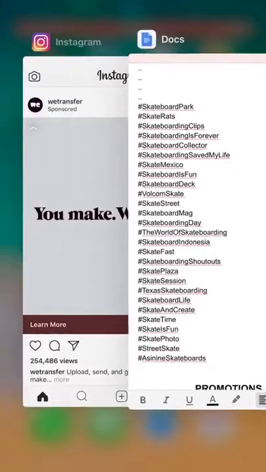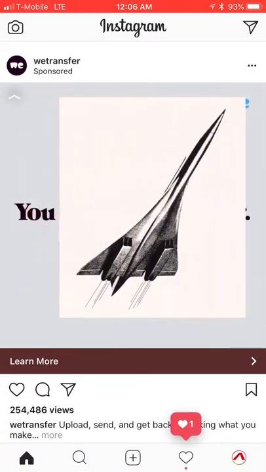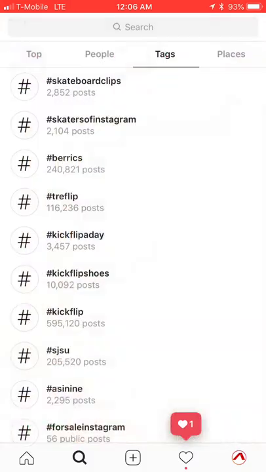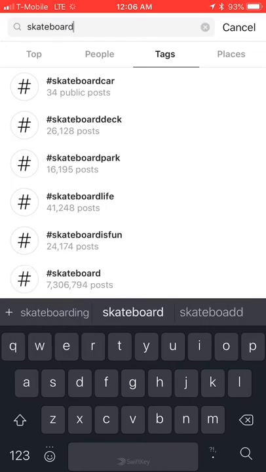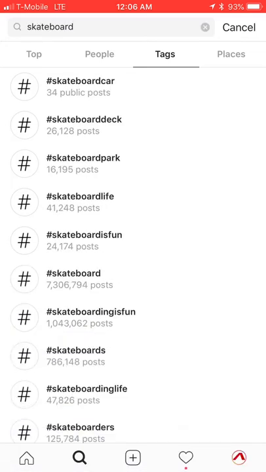So first thing you're gonna do, you're gonna look for hashtags that are relevant to you and whatever you're doing. So let's just go skateboard, right? I don't know, I'm just being generic here. Skateboard car has 34 posts. That's probably too small. You don't want to do something like that because no one would ever search that. You probably want to start on like, look, skateboarding is fun. That has 1 million posts.